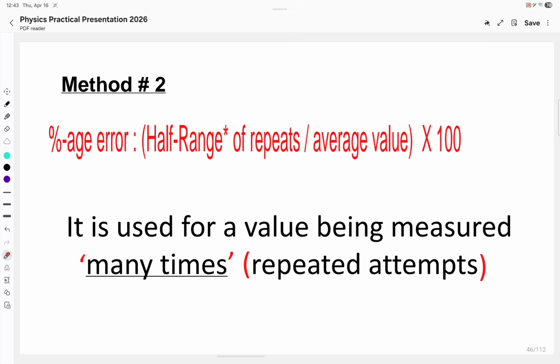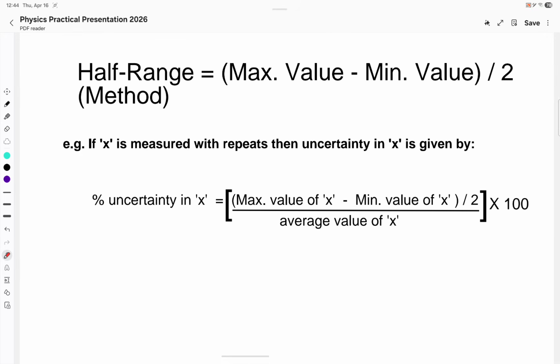Method number two: percentage uncertainty is half range of repeats divided by average value multiplied by 100. This particular method is used for all such quantities which are expected to be done with the trial and error method. It means you repeatedly measure one quantity, write down all the answers, get their average, and then write the percentage error. For that, we have an exclusive method: half range of repeats divided by average value multiplied by 100, where the half range stands for max value measured minus min value measured, divided by 2.